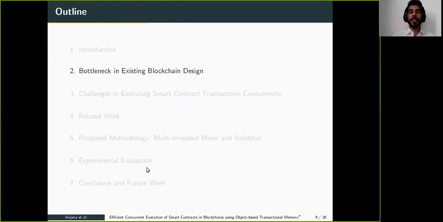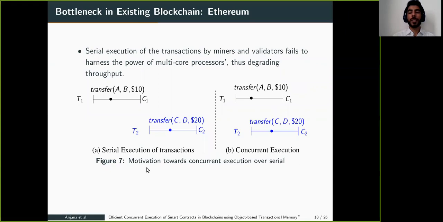So what is the bottleneck in existing blockchain design? Most of the current-day blockchains execute smart contract transactions serially by the miners and validators. So they fail to harness the power of multi-core processors, therefore degrading throughput. Here is one example. T1 is transferring $10 from A to B, T2 is transferring $20 from C to D. Both of them are executed serially one after another. There may be a larger number of such transactions.